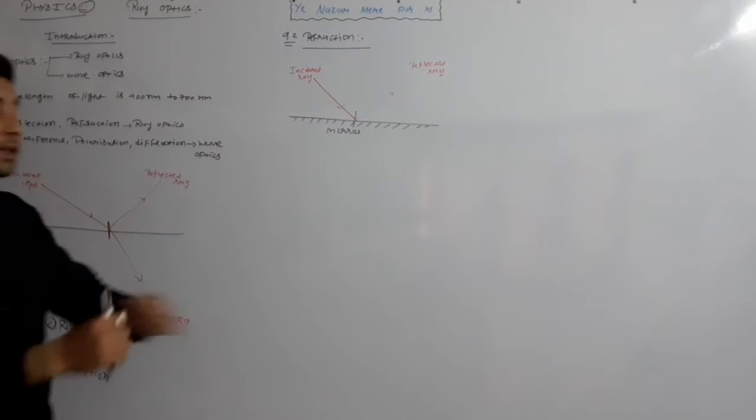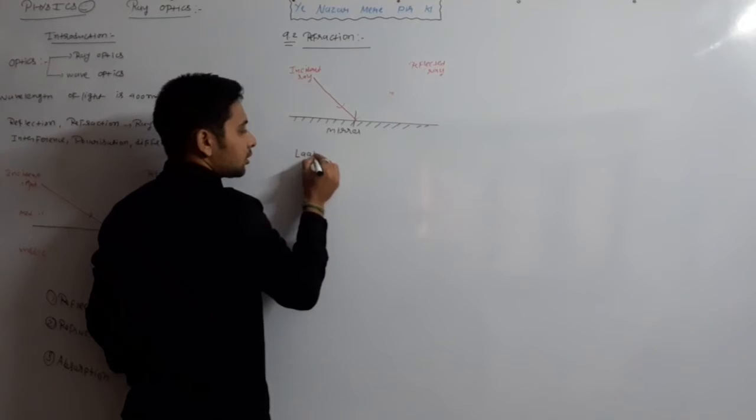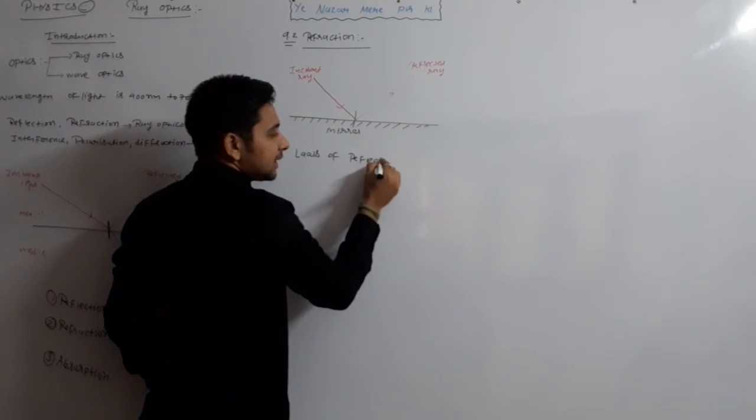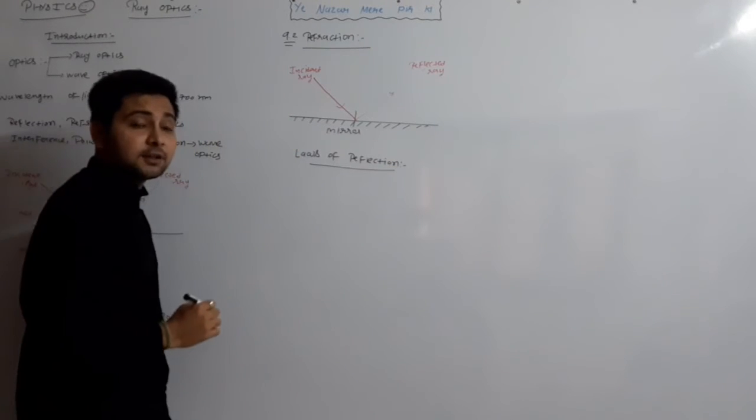Then what are the laws of reflection? There are two basic laws of reflection. What is the first law of reflection?